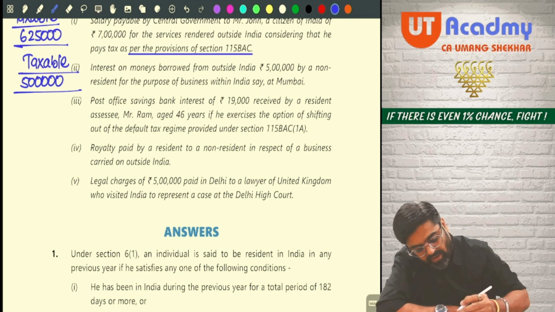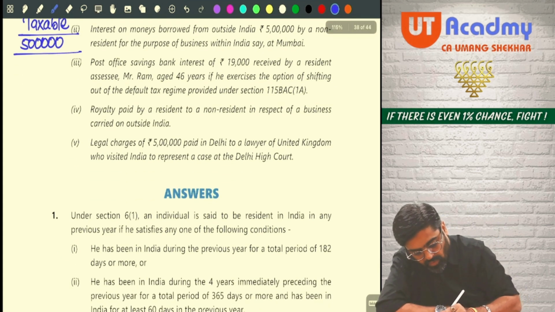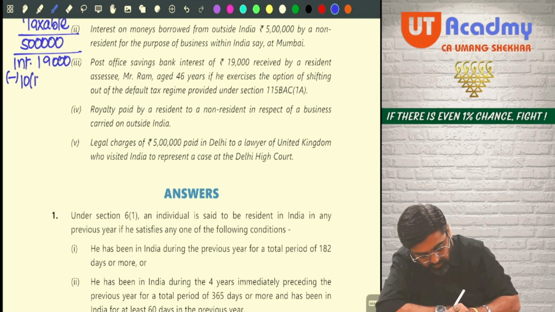How did you arrive at this? See, out of 19,000 interest, some interest was exempted under section 10(15) amounting to 3,500. Yes or no? So you will get 15,500.